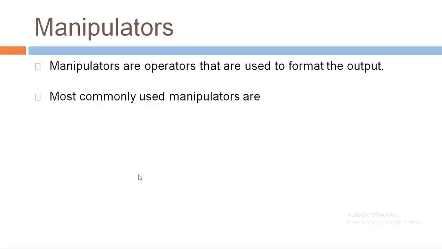Okay friends, now let's see the next topic, that is manipulators. So what are manipulators? Manipulators are special operators that are used for formatting the output of our program. There are two mostly used manipulators. The first one is endl and the second one is setw. endl is a manipulator which works similarly to \n, the line feed character in C programs, and setw works for formatting the outputs. setw stands for set width.